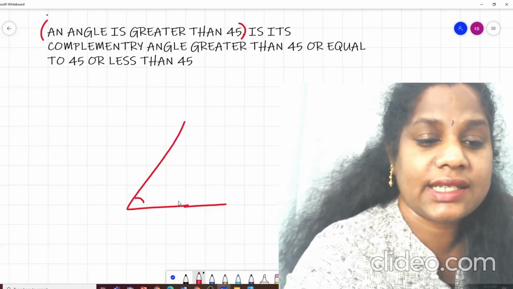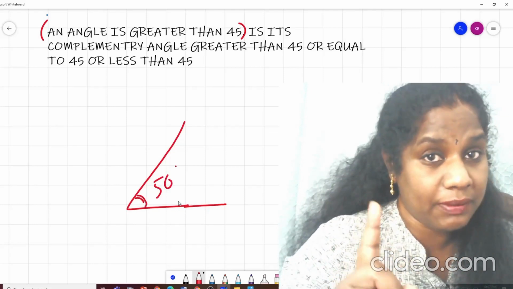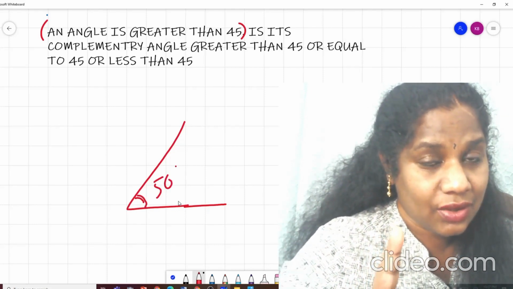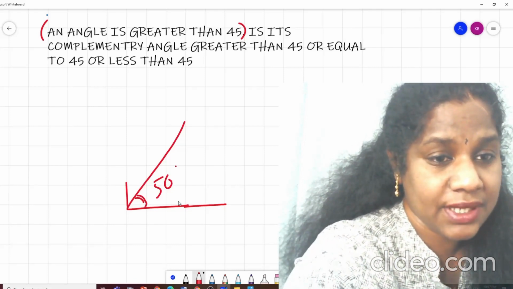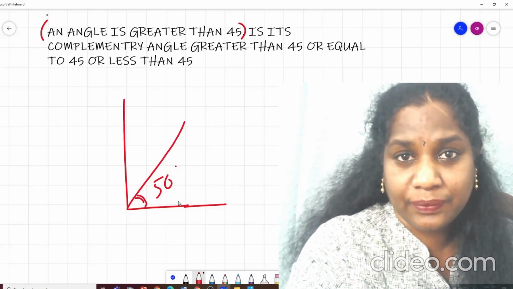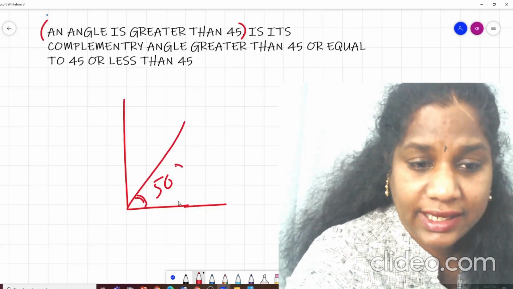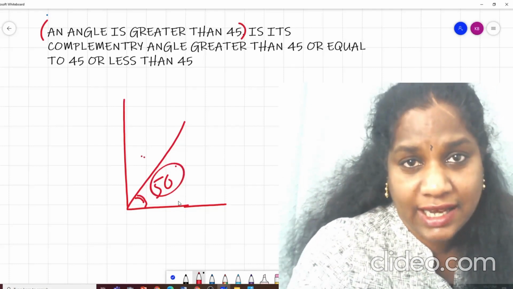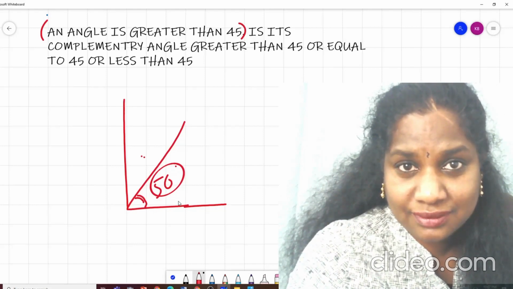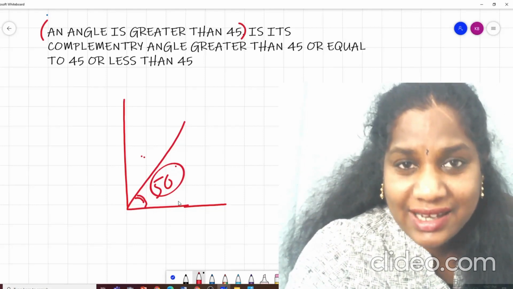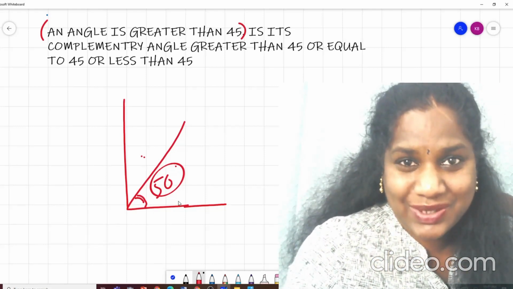Okay, let us say this is 50 degrees. Now you tell me what is the complementary angle. You have to add something to 50 so that it becomes 90 degrees. Right? So what do you think? Is it greater than 50 or will it be less than 50? Or will it be equal to 50? Definitely it will be less than 50. See, I knew you would be able to do this question.